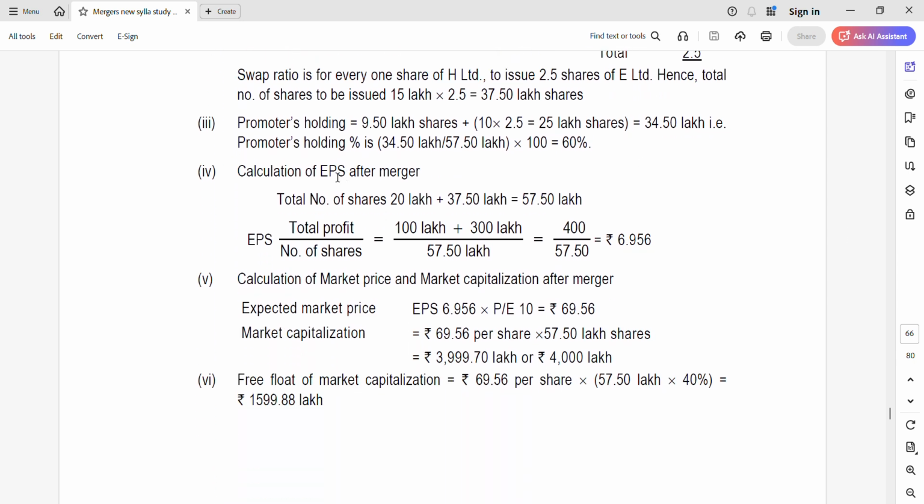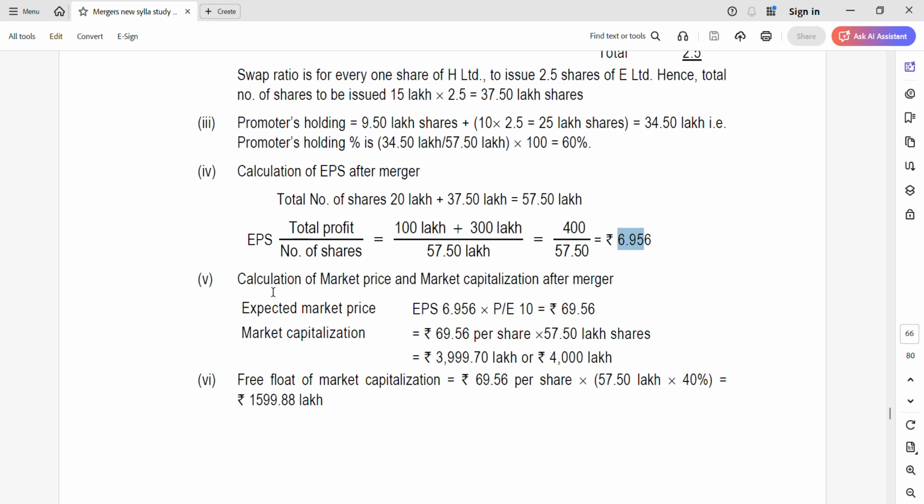And calculation of EPS after merger: total number of shares is 57.5 lakhs. So EPS is total profit by number of shares. So profit we just saw above for both the companies. So if we do that, 400 by 57.5, that will give you the EPS post merger as 6.956.